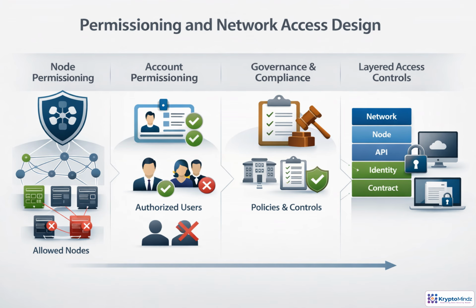Permissioning is the control plane for an enterprise Besu network. First, decide which nodes are allowed to connect and participate. Then define which accounts can submit transactions. These rules should not be ad hoc. They should map to onboarding, governance approvals, compliance checks, and revocation procedures. Strong designs use layers: network access, node access, API access, identity controls, and contract-level roles. If one layer fails, the next still limits what an actor can do.